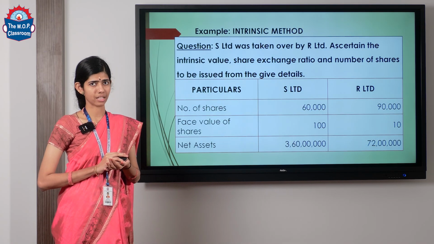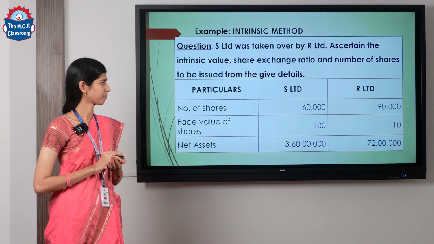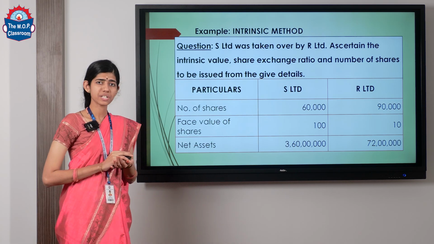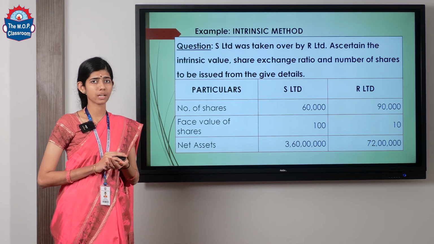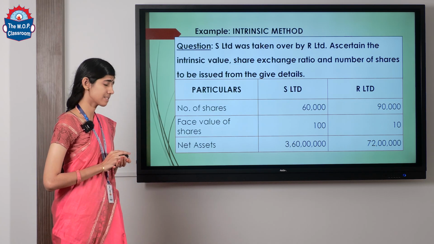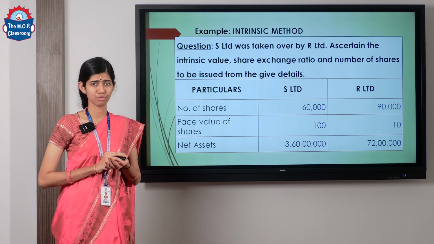Moving on to the next method, computation of purchase consideration using the intrinsic value method. S Limited was taken over by R Limited. Ascertain the intrinsic value, share exchange ratio, and number of shares to be issued from the given details. So we have the particulars of S Limited and R Limited given. The number of shares in each of these companies is given, the face value of the shares is given, and the net assets value in the company is also given to us.